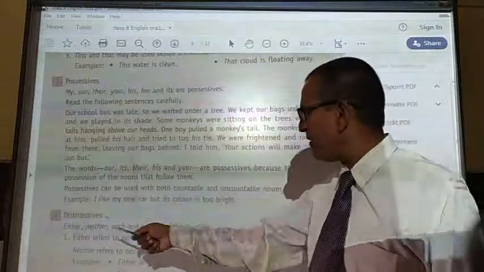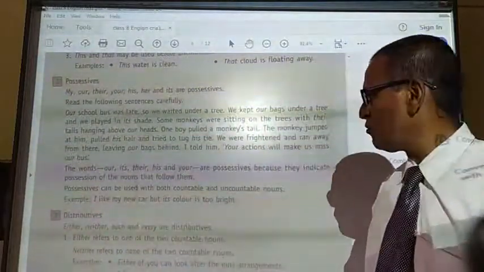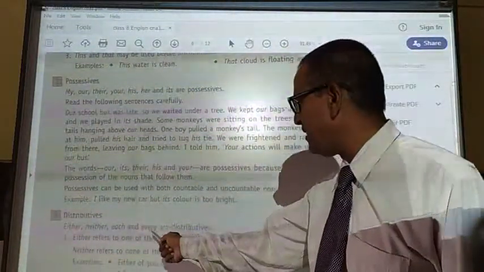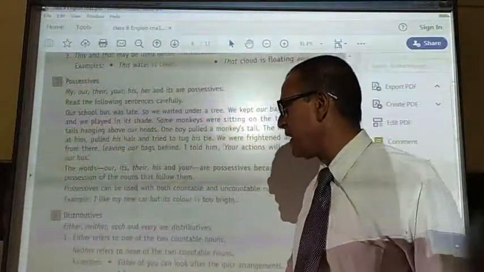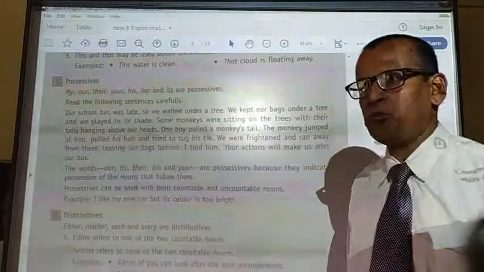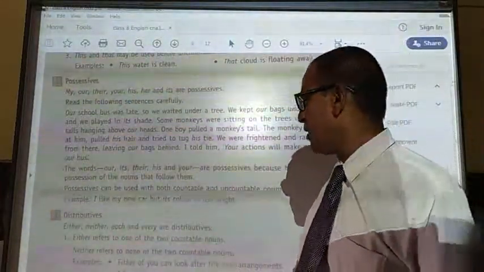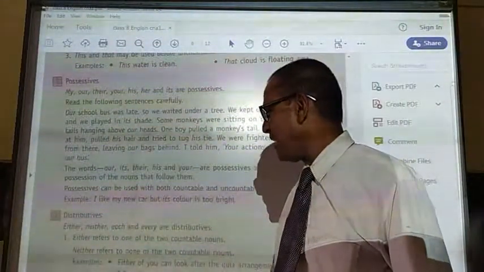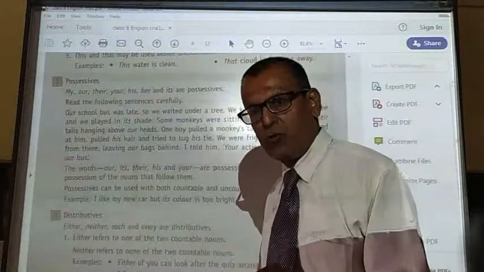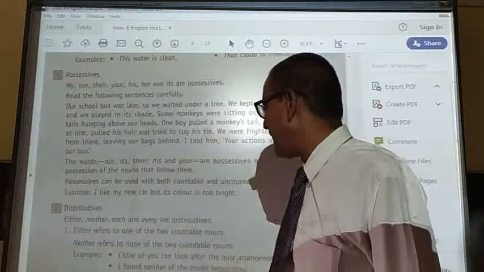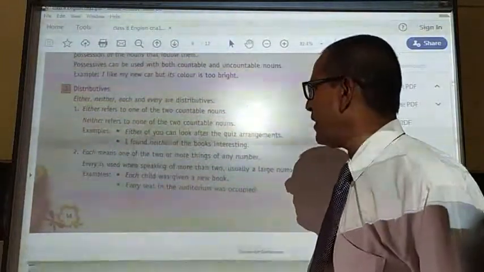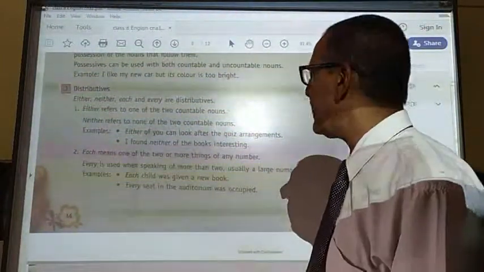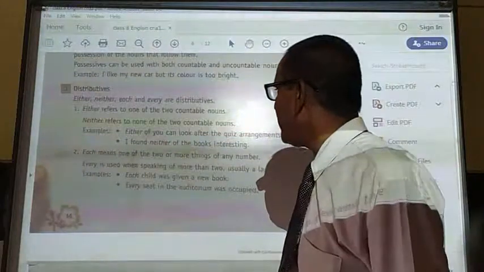Now the next segment, distributives. Words like either, neither, each and every are distributive words. So let us see their meaning. Either means one of the two. And neither means none of the two. Neither itself is a negative word. It makes the sentence negative. Either is a positive word.